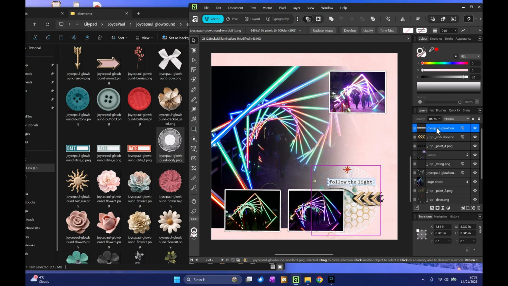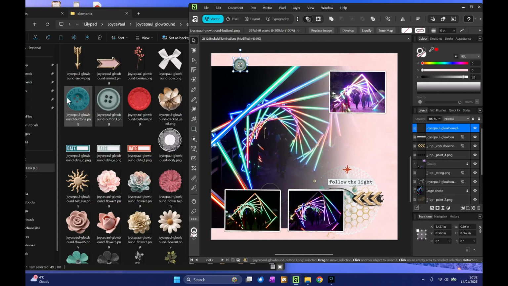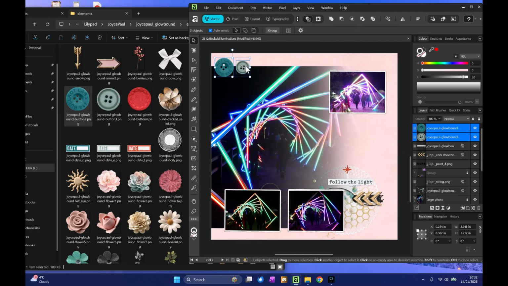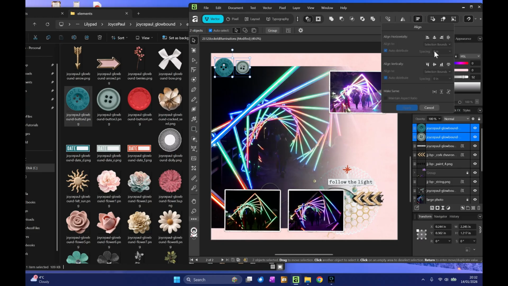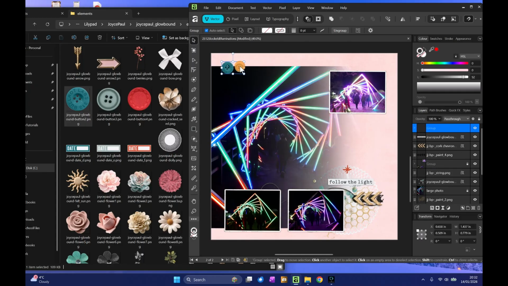So let's see what are the buttons. I like buttons. Buttons are my go-to. Can never go wrong with buttons. Right. Let's just select them and line them up with each other with the align tool. Let's group them and make them a bit smaller. And then let's copy that across.